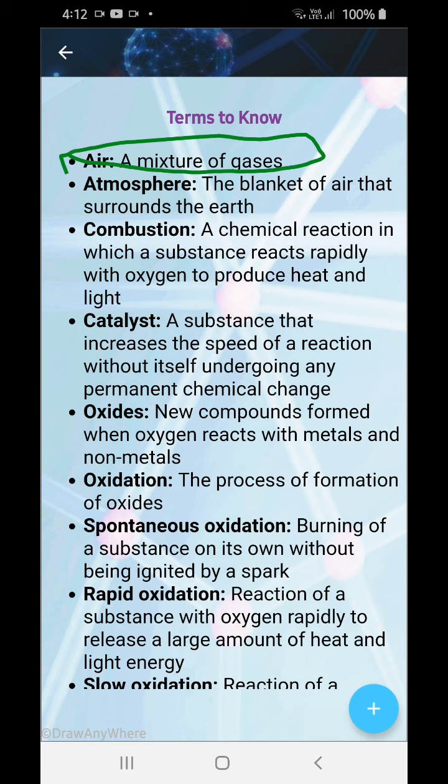Combustion: a chemical reaction in which a substance reacts rapidly with oxygen to produce heat or light. Any substance reacting rapidly with oxygen to produce heat and light, it's a chemical change.